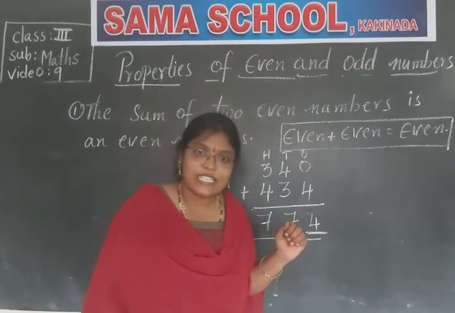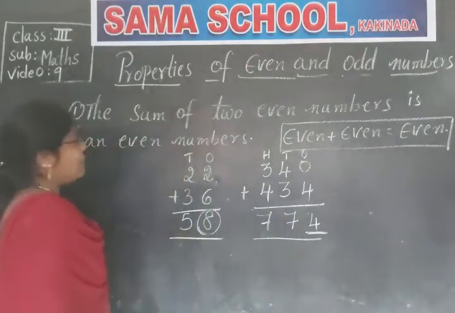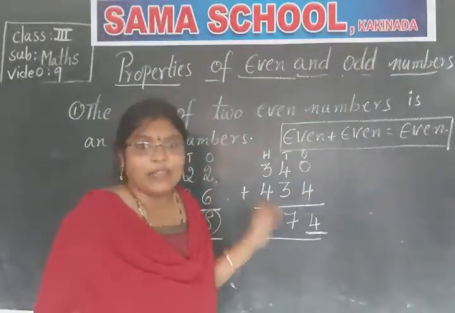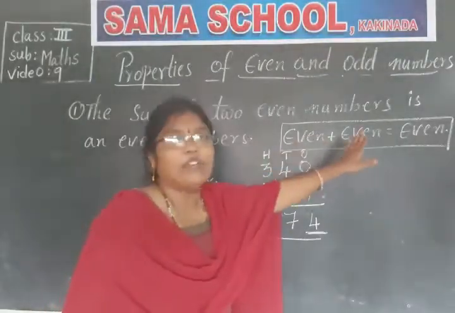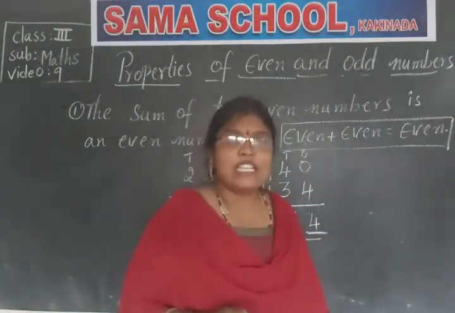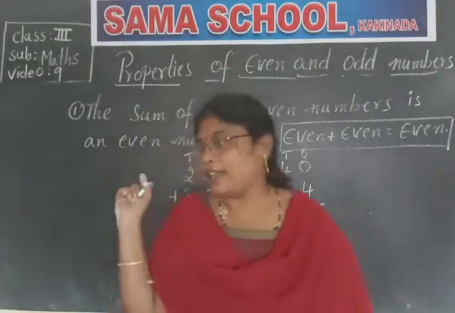Okay children, do you understand? The sum of two even numbers is an even number. So, this is the first property.